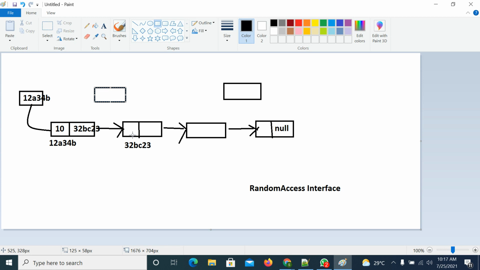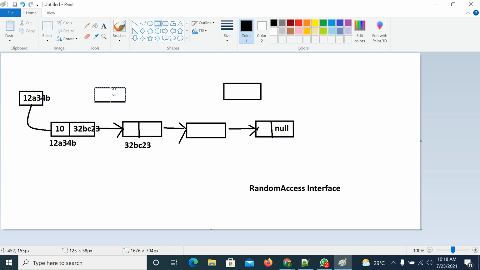If you want to delete the data or update the data, there is no need for shift operations. So if your frequent operation is insertion or deletion, it's better to go with the linked list concept. Performance wise, if you are inserting or deleting data, you can go for the linked list concept. Why? Because shift operations are not there.